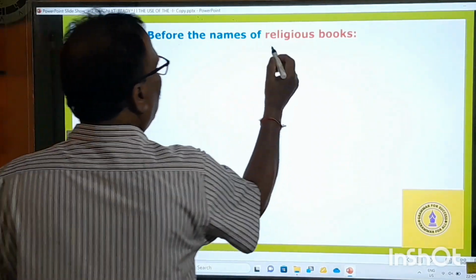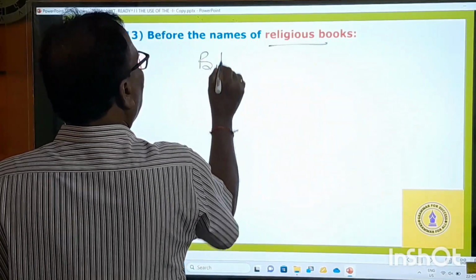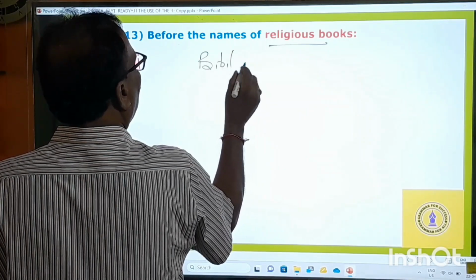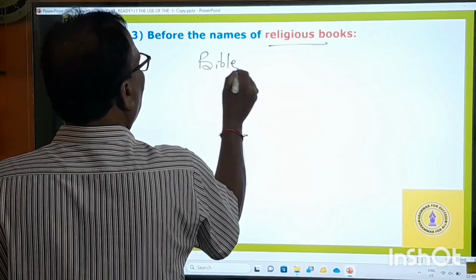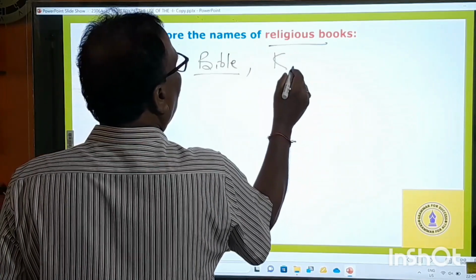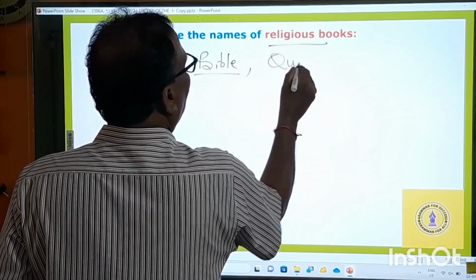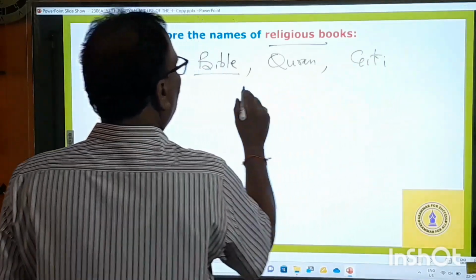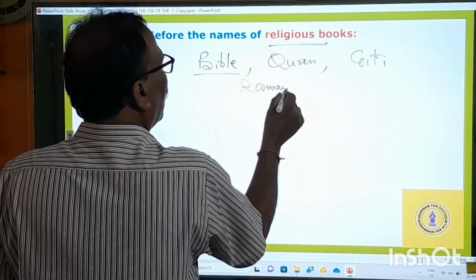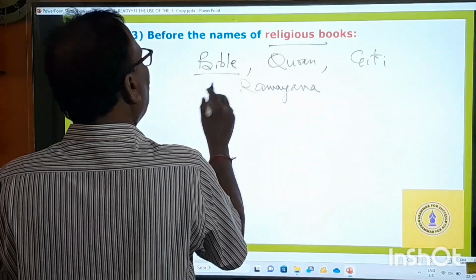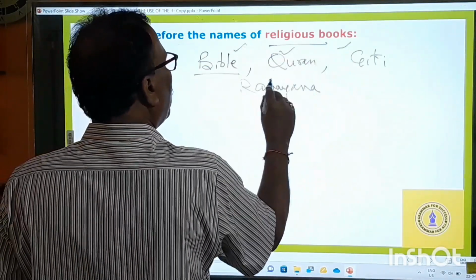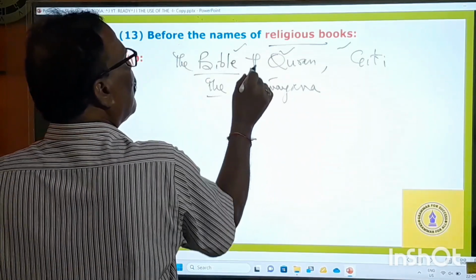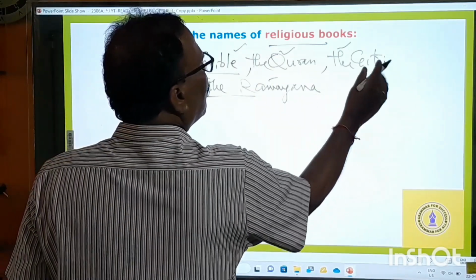Before the names of religious books, Bible is there. It's a religious book. Quran, Bhagavad Gita, Ramayana. These are all the names of religious books. We must use the definite article before them. The Ramayana, the Bible, the Quran, the Gita, something like that.